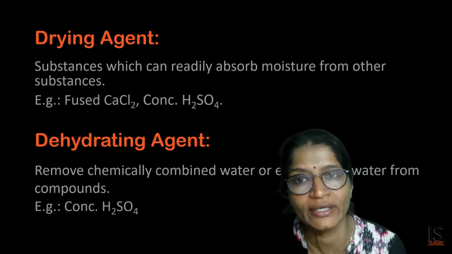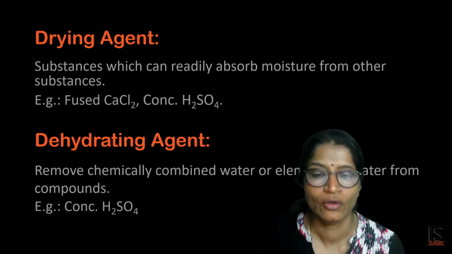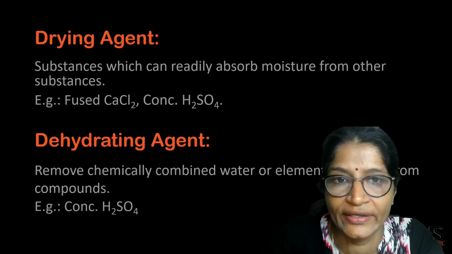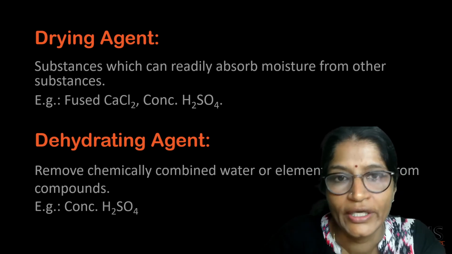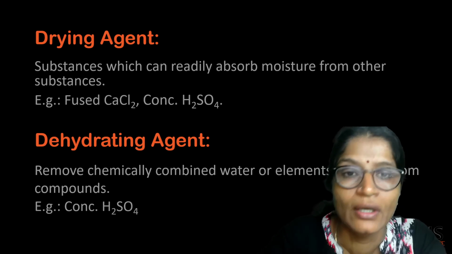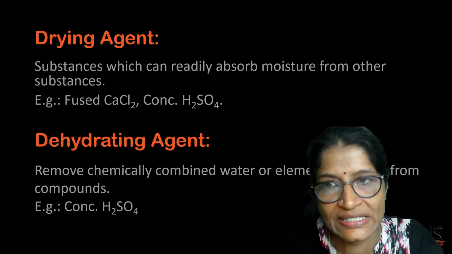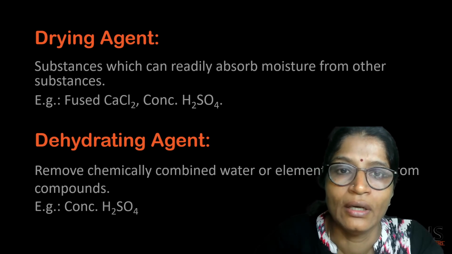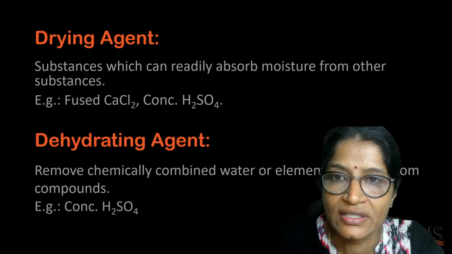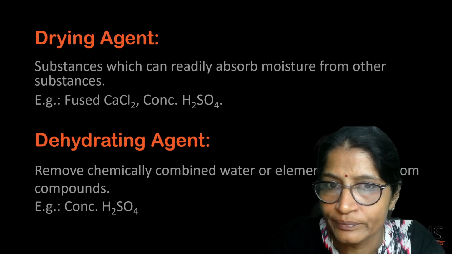For example, when concentrated sulfuric acid is added to hydrated copper sulfate, that is blue vitriol, it will remove its water of crystallization and convert it into the anhydrous form. That is why its color changes from blue to white, and from crystalline structure it is converted to the amorphous form.